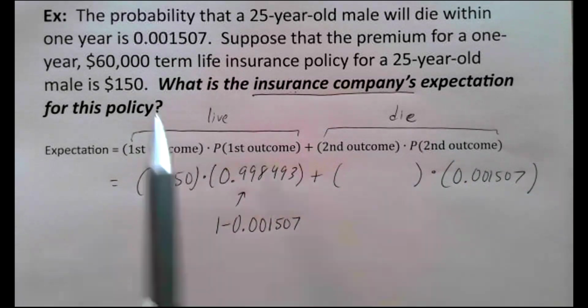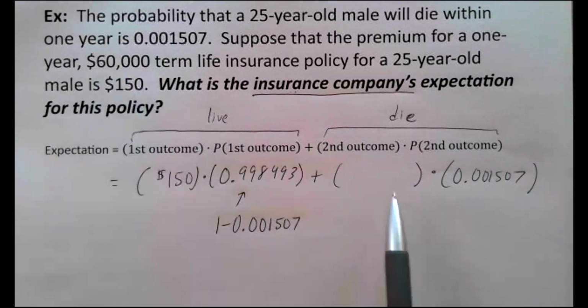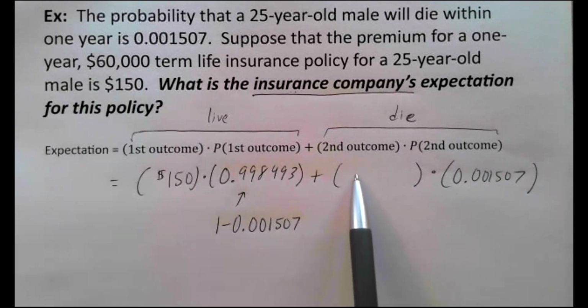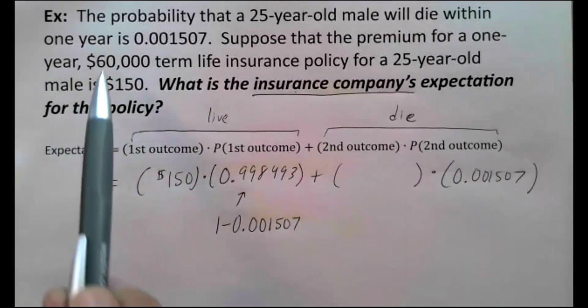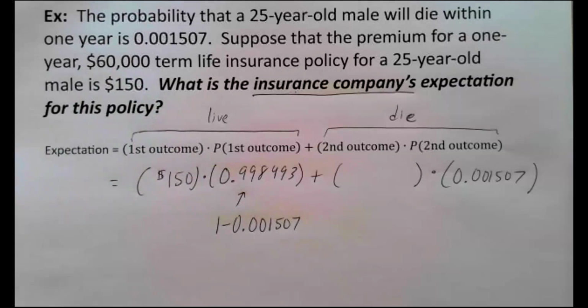And a lot of people want to put 60,000, like negative 60,000. Of course, it's going to be negative because they lose money. And I understand why, because it says 60,000 right there, and that's the payout. That's what the insurance company has to pay out to the family. So I understand why some people want to put negative 60,000 there. It's not the right answer though.